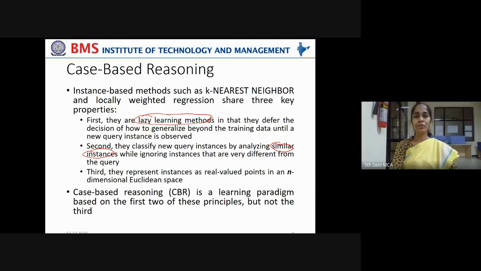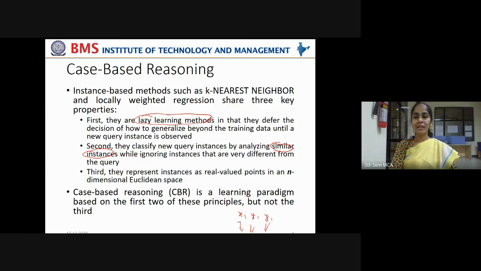That is another approach. And the third property is they represent instances as real valued points in an n-dimensional Euclidean space. Now, if you take x1, y1, z1 as the attributes of the data point, all these should be numerical values, right? Only then you will be able to find the difference between existing instance and new instance with the help of Euclidean distance.